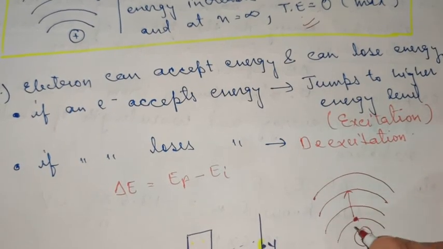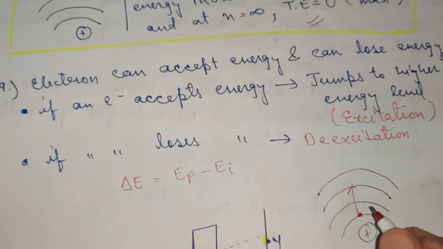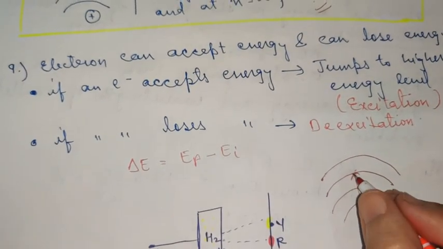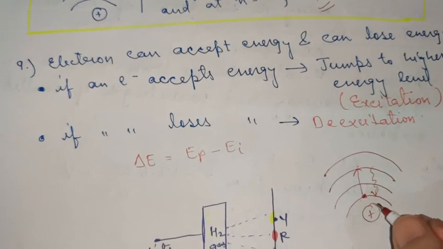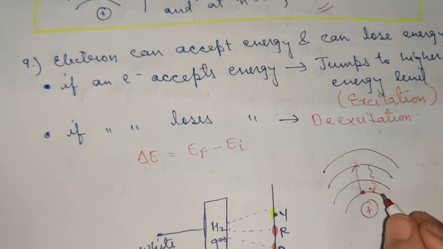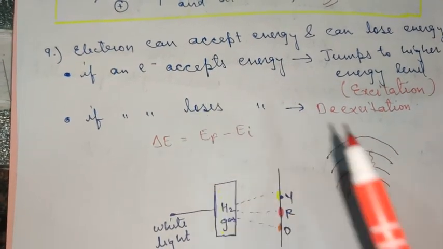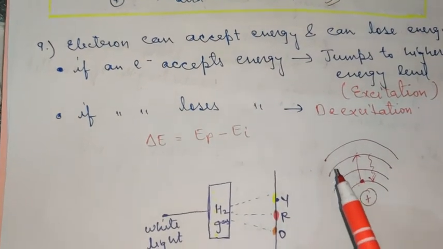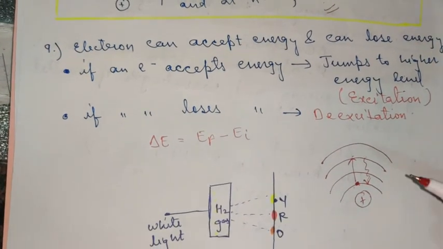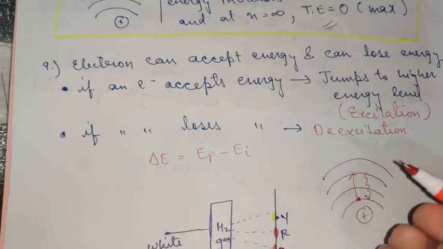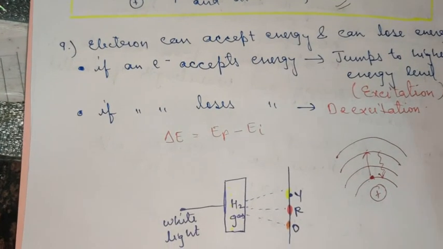This process is known as excitation: the electron jumping to higher energy levels, as the orbits are also referred to as energy levels. And the electron coming back to its previous or ground level is known as de-excitation. So what is important in this postulate is that an electron doesn't change its position in an orbit unless energy is provided to the atom, or energy is somehow extracted out of the atom. Only in these two conditions can an electron change its position.